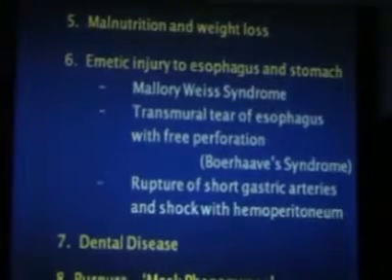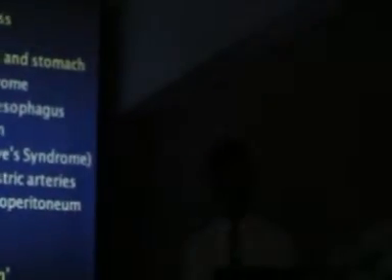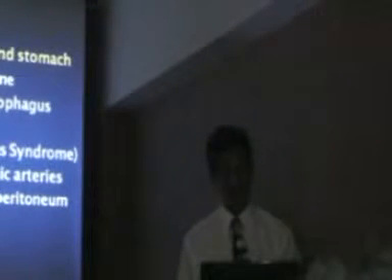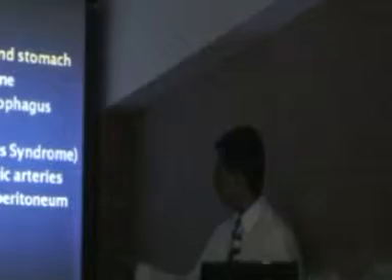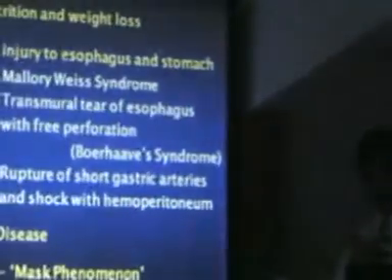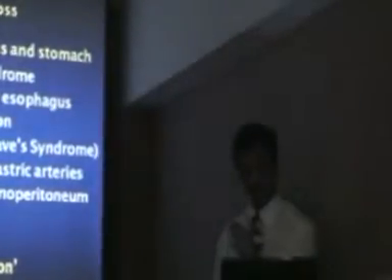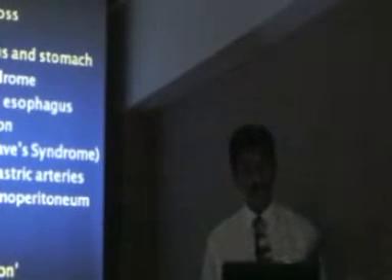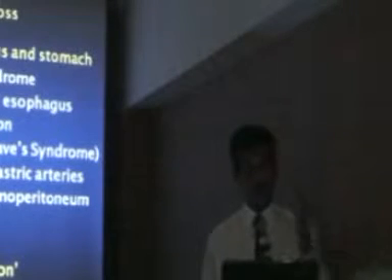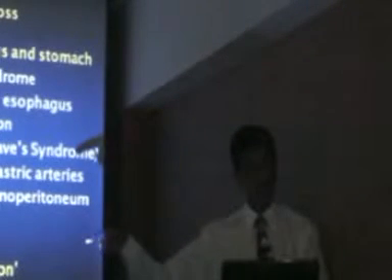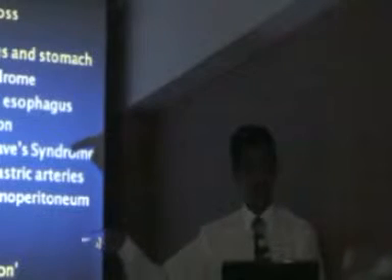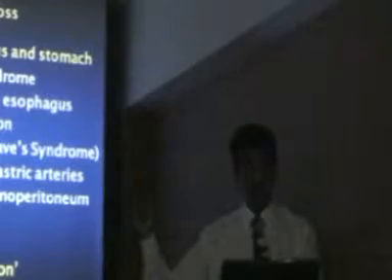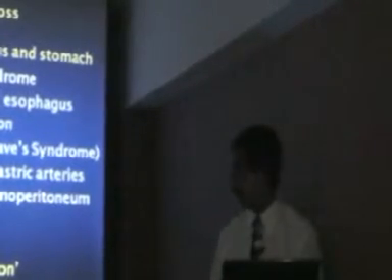This Boerhaave syndrome, there are two ways of getting it. One is a spontaneous rupture of the esophagus, or due to retching you get an esophageal rupture. Spontaneous rupture in a younger patient, you can get a transmural rupture of the esophagus. Esophagus can rupture through and through, and you can put all the gastric content into the mediastinum and the lung. Or if I do endoscopy, my endoscope directly enters the chest, thorax, and I can see heart and aorta very clearly. And I've done endoscopy many times in Boerhaave syndrome. And when you see this, it's a very painful and very difficult treatment.